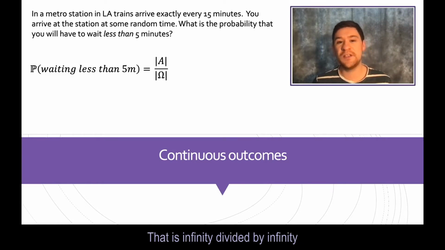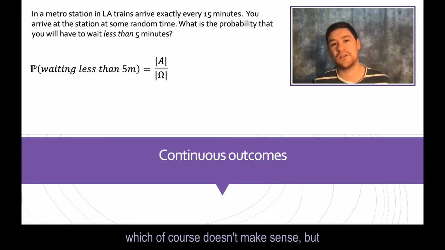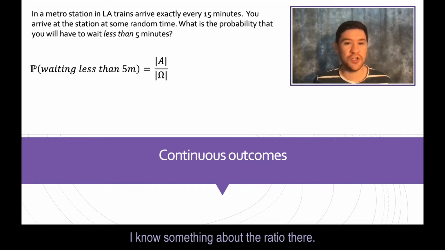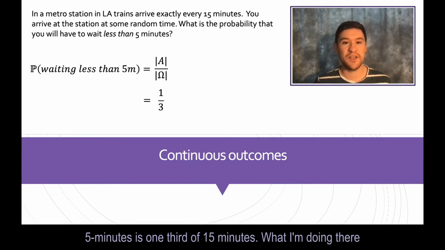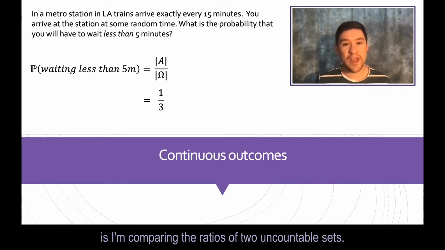That is infinity divided by infinity, which of course doesn't make sense. But I know something about the ratio there. Because I know everything's equally likely, 5 minutes is 1/3 of 15 minutes. What I'm doing there is comparing the ratios of two uncountable sets.